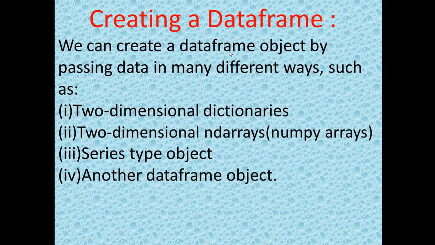That means when we create the data frame, we use the data frame function, and under this function we provide the arguments, or in technical terms we pass the data. This data can be a two-dimensional dictionary, a two-dimensional array, a series type of object, or another data frame object. So these four ways are used for creating a data frame.